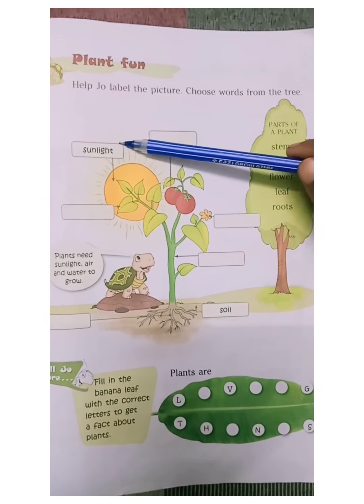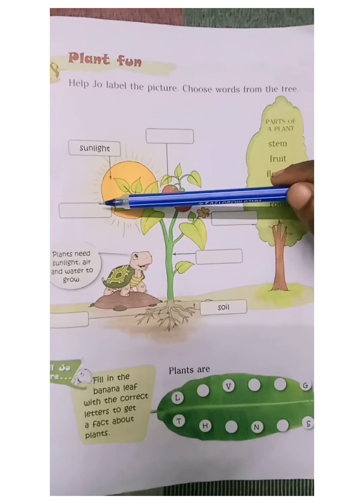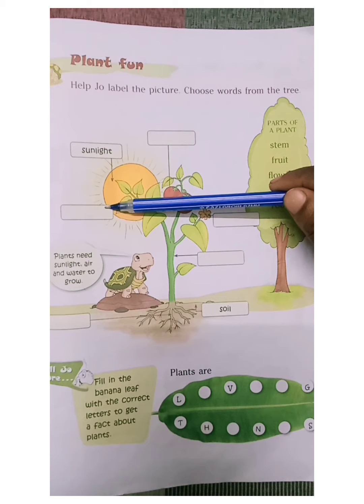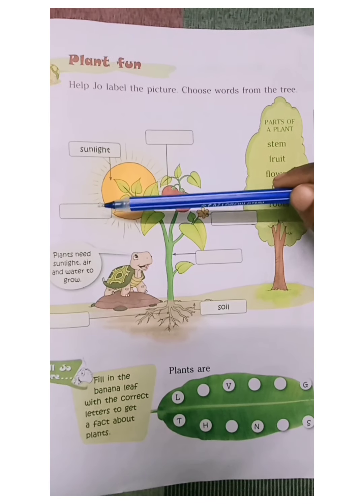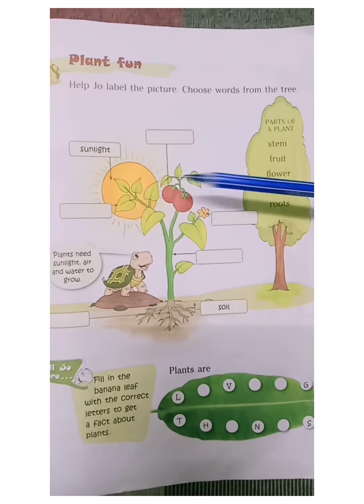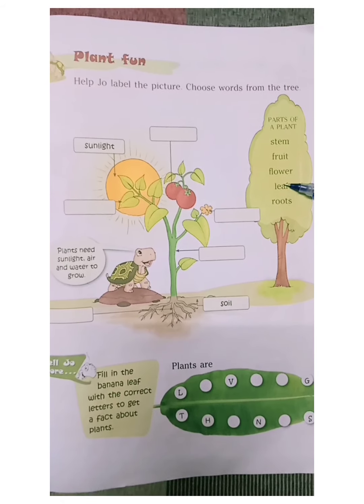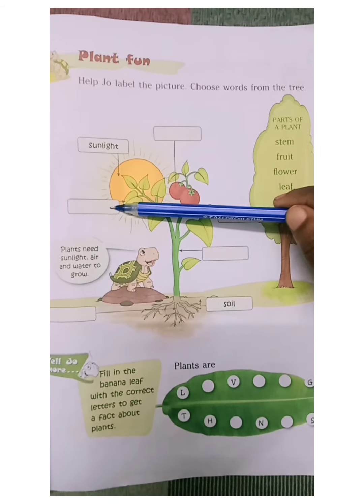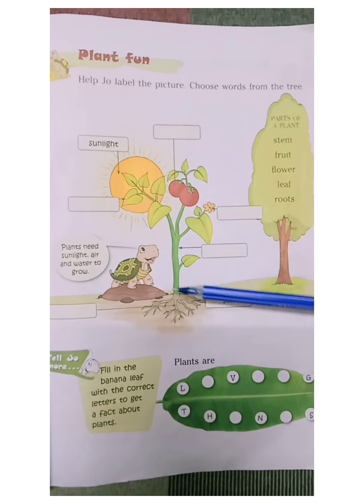Let us look at the left side. Which part is this? It is leaf. So you have to write L-E-A-F, leaf, here. Okay. Then next one.